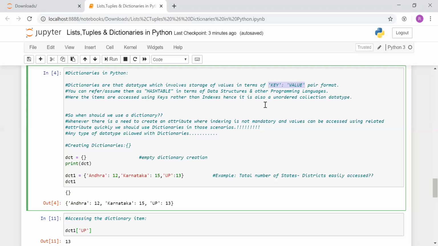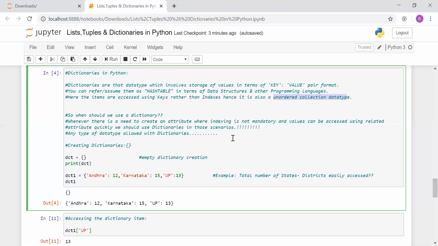Okay, so as I already told, instead of indexes, we'll be accessing the values using the keys in the dictionary. And that's why it is also called an unordered collection or data type. In programming scenarios where there is no need for the concept of indexing, those are the places where we can easily replace a list or tuple with a dictionary.